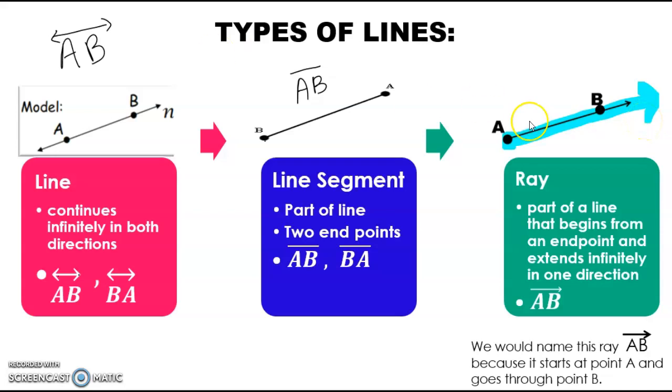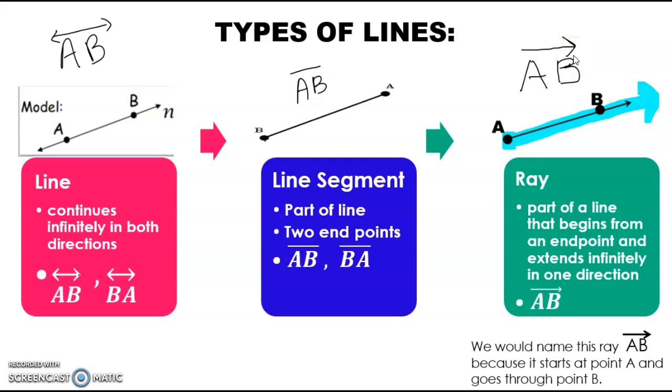Now, when it comes to labeling this ray, we have to start with the letter of the starting point, okay? So it starts at A, and then the second point is the direction it is going. So we start at A and go through B, and we put that arrowhead on there to show that it extends infinitely.